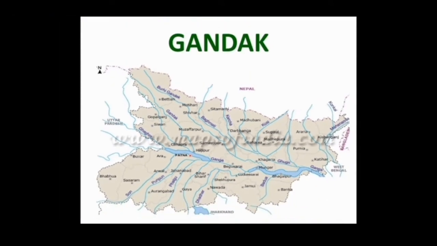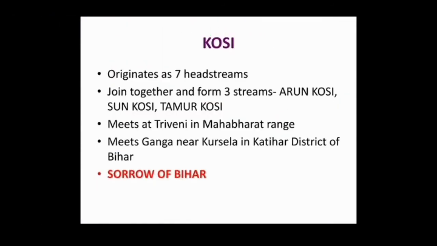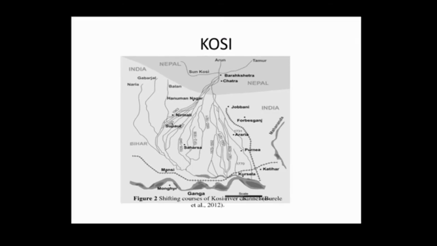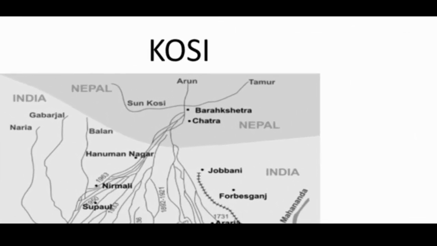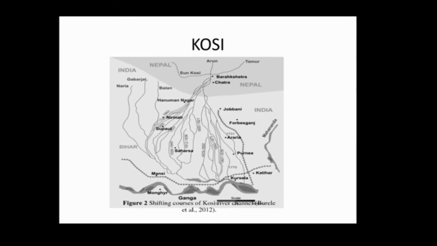Next, let us move to the other tributary, that is Kosi. You know, children, Kosi river originates as 7 headstreams, and these 7 headstreams finally join into 3 streams. These are Arun Kosi, Sun Kosi and Tamar Kosi, and these 3 streams again join together at Triveni in Mahabharat range and finally give rise to the river Kosi. You can see this is your Tamur Kosi, Arun Kosi and Sun Kosi. They meet together at Triveni, which is in Mahabharat range in Nepal, and form Kosi.